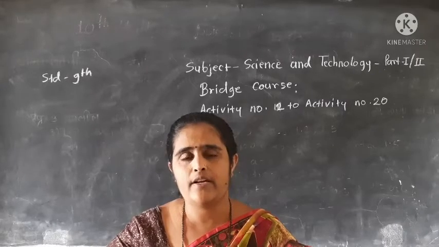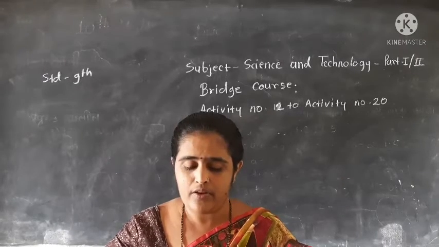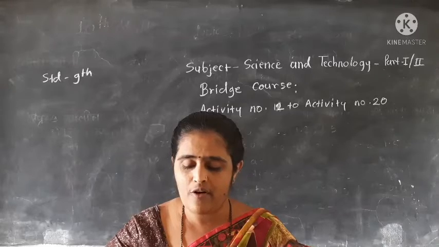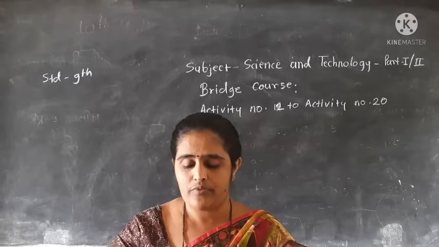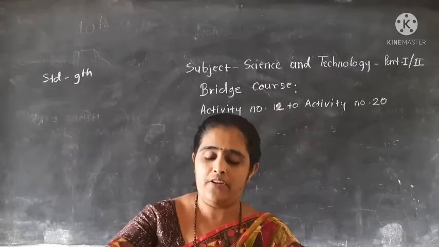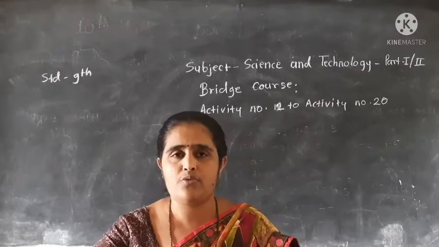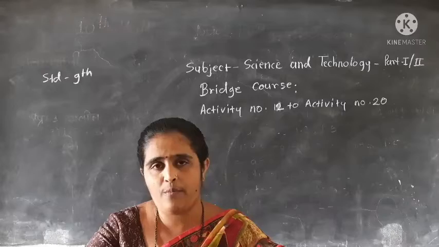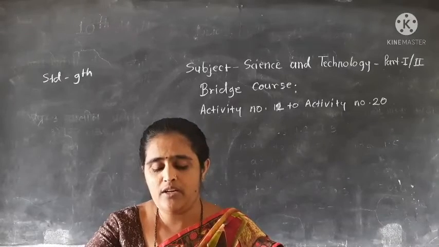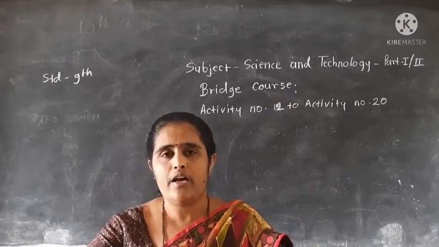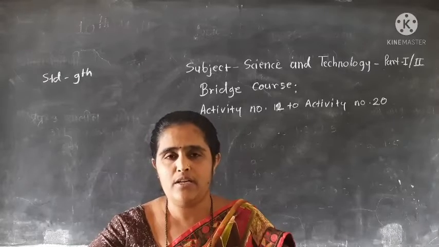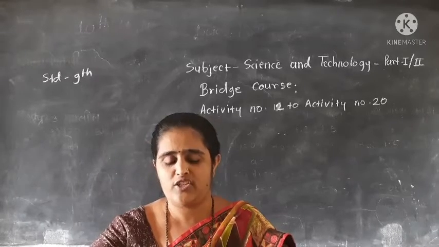Coming to the next activity number 17, write the definition of compression and rarefaction. Okay, in that, if the medium in the air clumps together, it is known as a compression, and if the medium in the air goes far away or into a less dense state, it is known as a rarefaction.